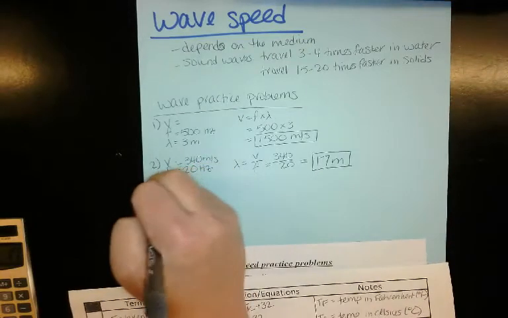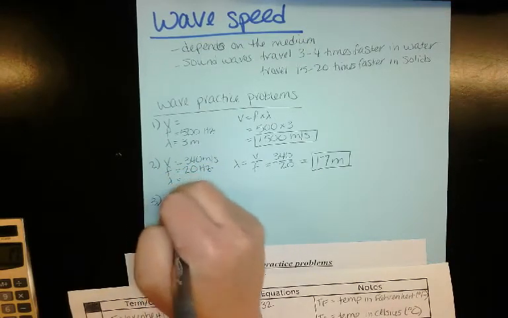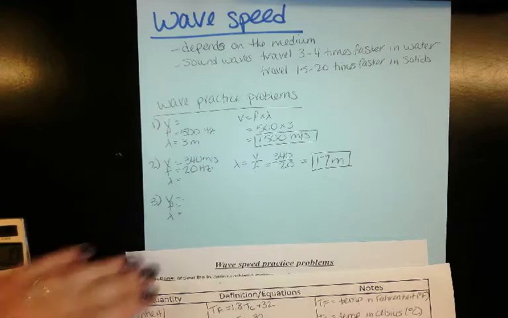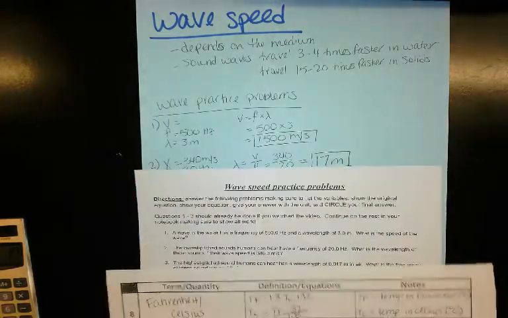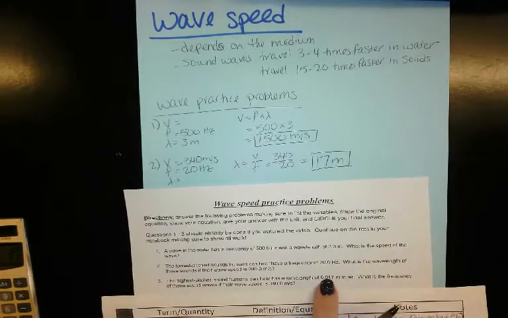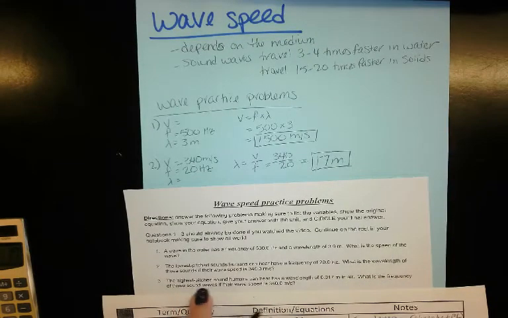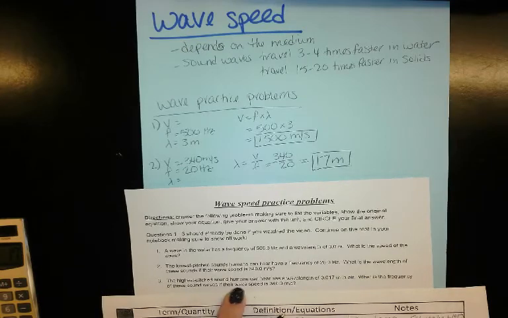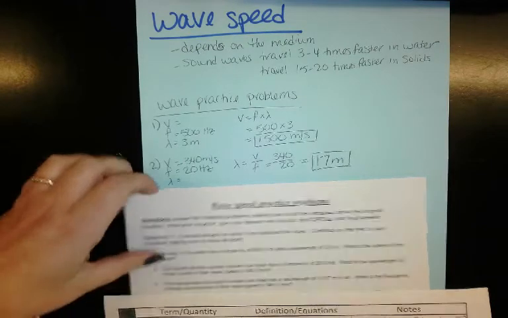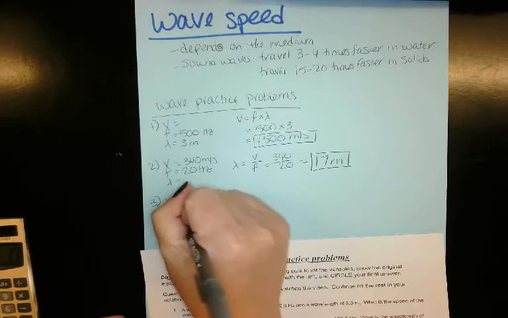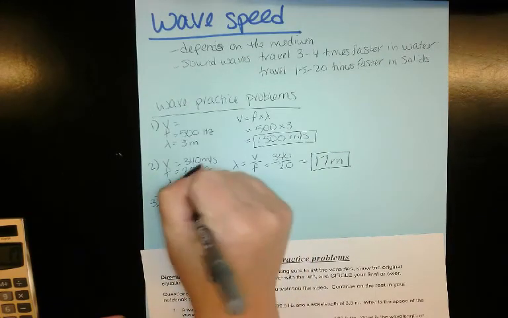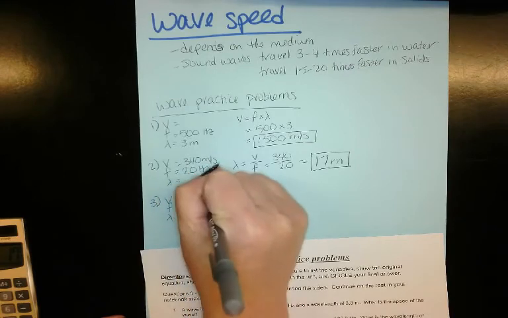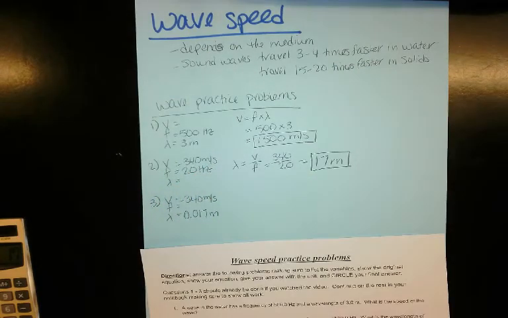Alright, and then number 3. The highest pitched sound humans can hear has a wavelength of 0.017 meters in the air. What is the frequency of these sound waves if their speed is 340 meters per second? So it told us our wavelength was 0.017 and told us they're still moving at 340 meters per second.